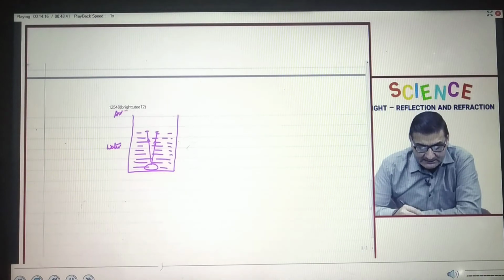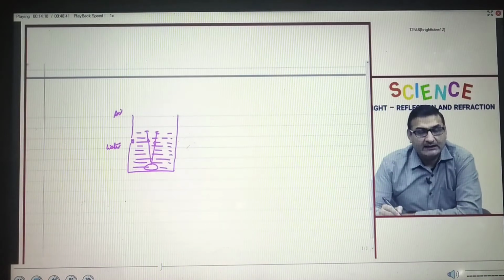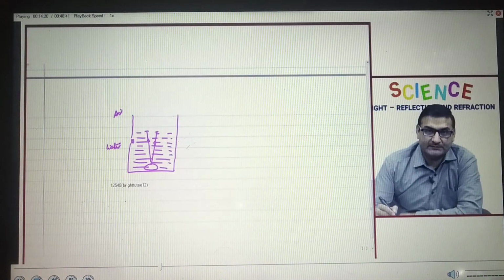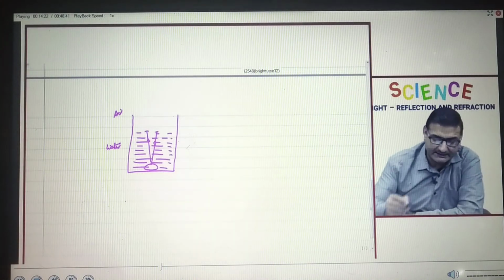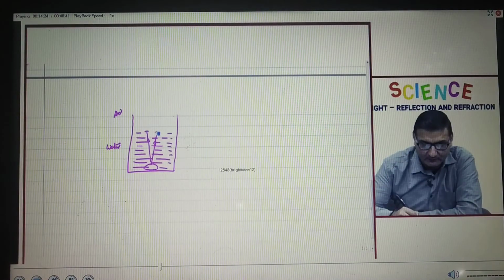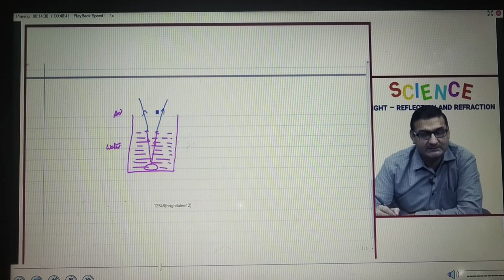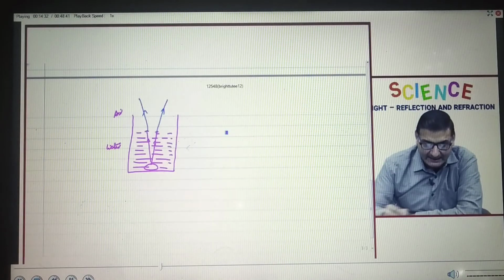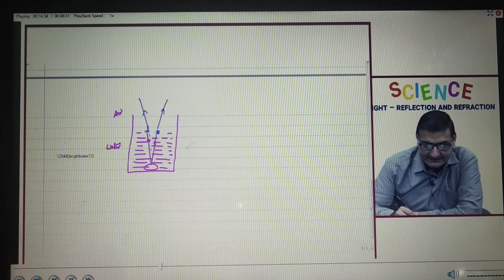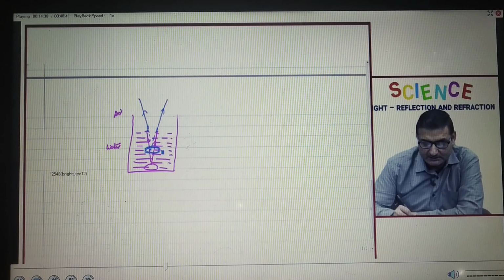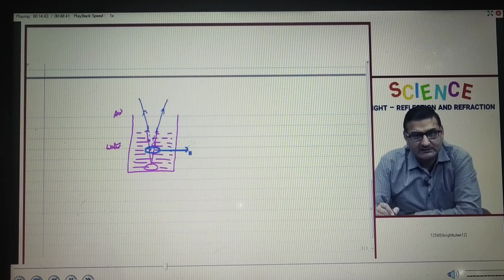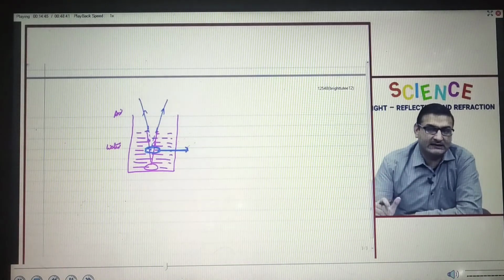Fine. Now, as compared to water, air is rarer medium, water is denser medium. So, we have just studied that whenever a ray of light goes from denser to rarer, it will move away from the normal rather than going straight. They will bend. And when we extend these lines, they appear to meet here, so I will have a virtual image of this coin raised in the glass of water.